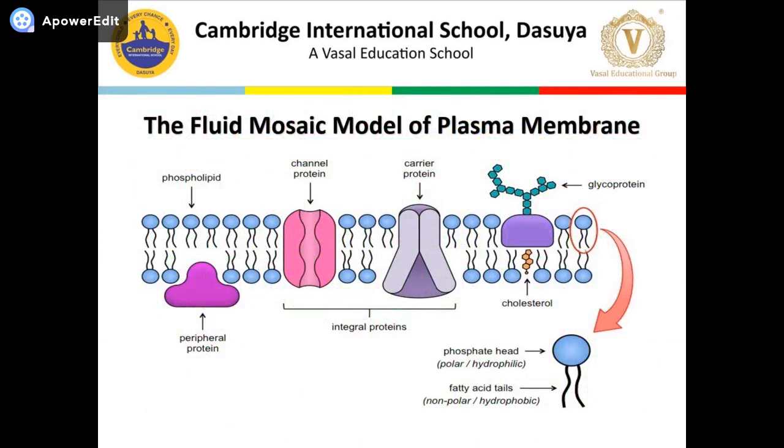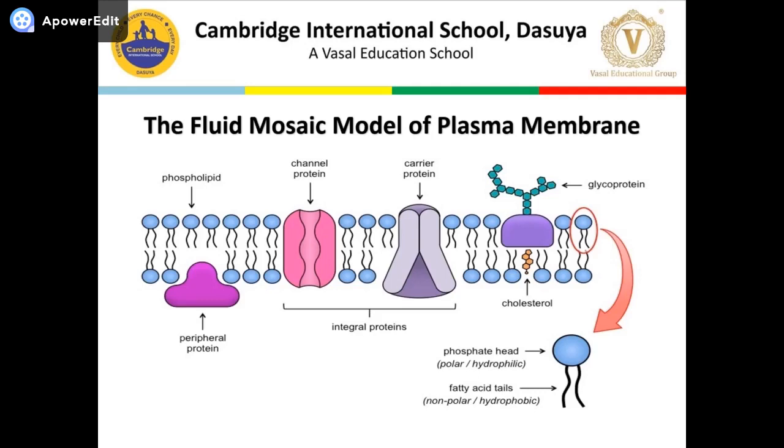Now this is a very advanced model of plasma membrane called the fluid mosaic model of plasma membrane. Cell membranes are represented according to a fluid mosaic model because they are fluid, meaning the phospholipid bilayer is viscous and individual phospholipids can move. Mosaic means the phospholipid bilayer is embedded with proteins, resulting in a mosaic of components. It was proposed by Singer and Nicolson.